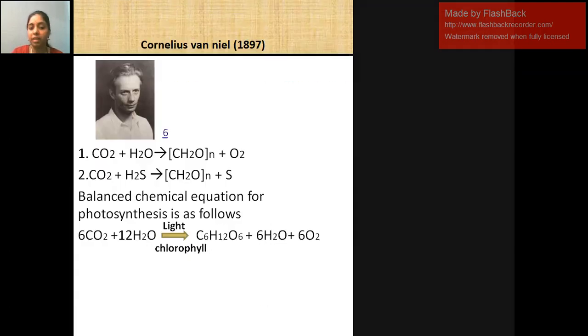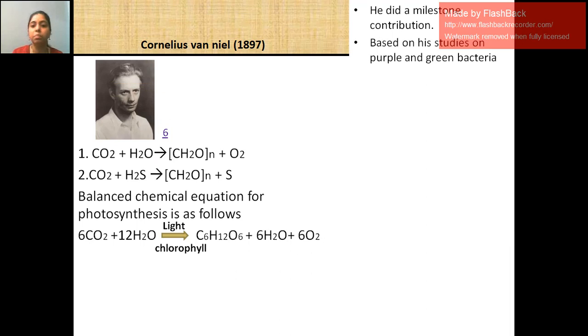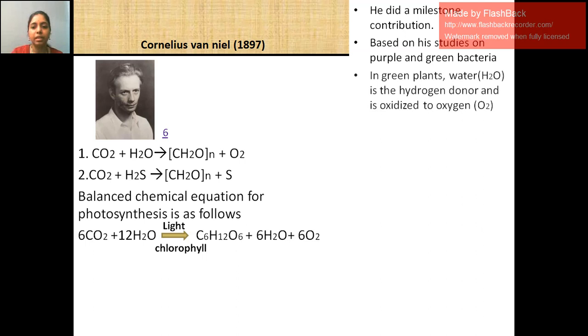Cornelius Van Niel made a milestone contribution in the field of photosynthesis. He conducted an experiment taking purple and green bacteria. In green plants, water is the hydrogen donor and is oxidized to oxygen.